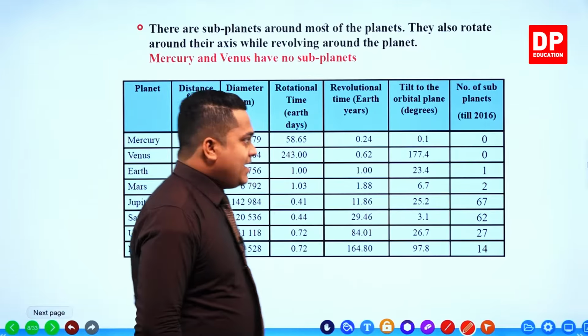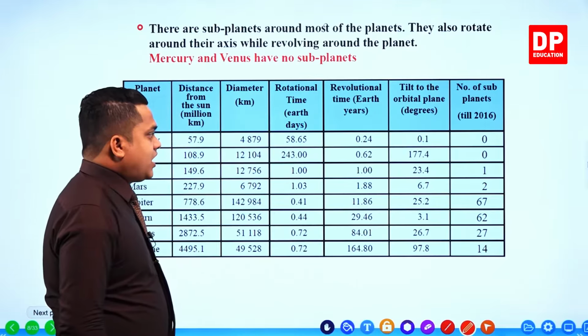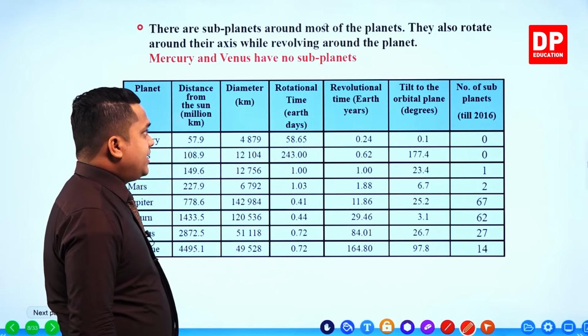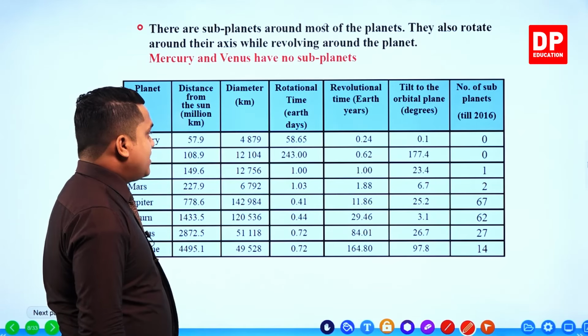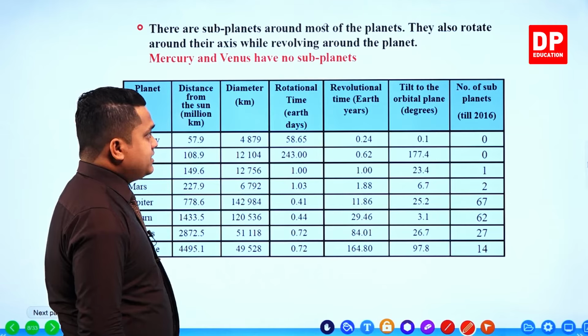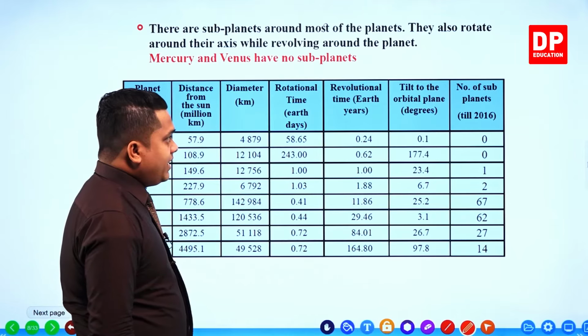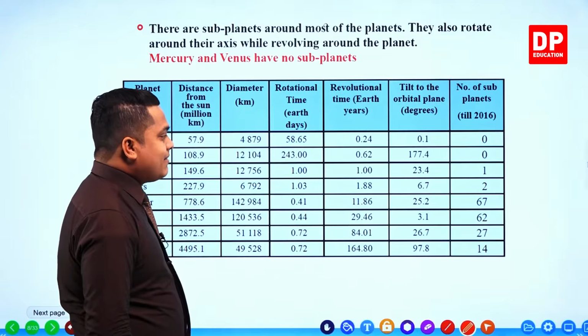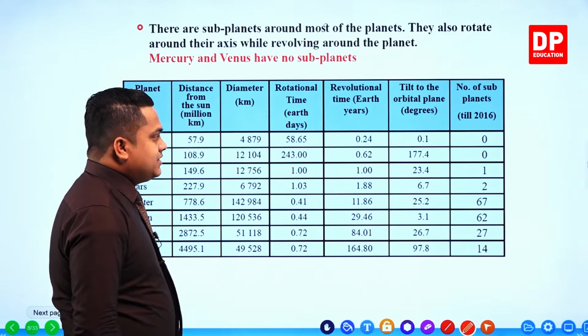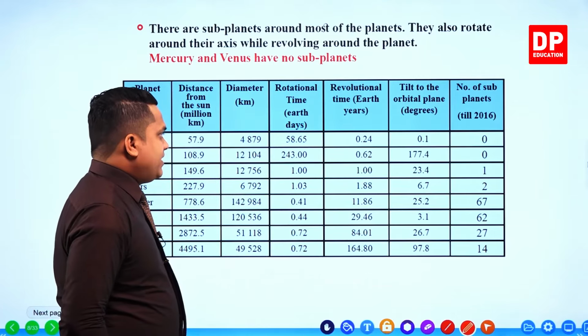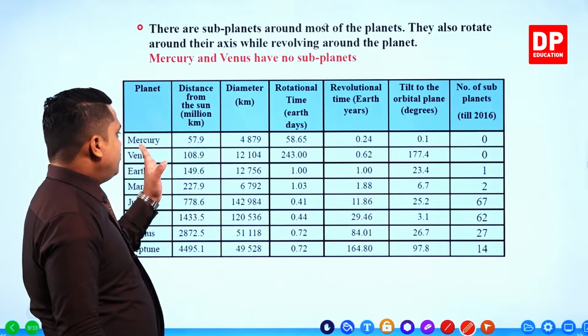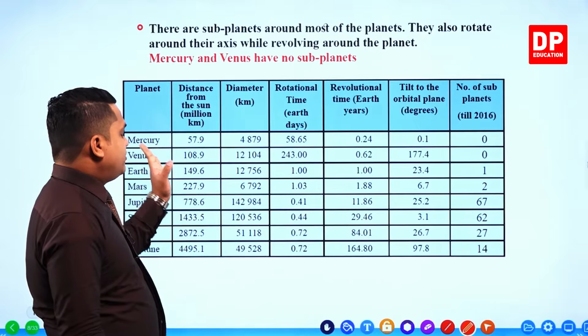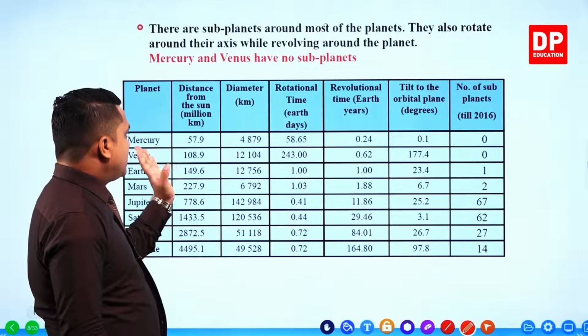Right, so a table is given for you guys to study about the revolutional time, rotational time, the diameter of the planet, distance from the sun in kilometers, the tilt to the orbital plane, and number of subplanets contained. So we'll study about this table then, my dear children. The first and foremost planet is planet Mercury.